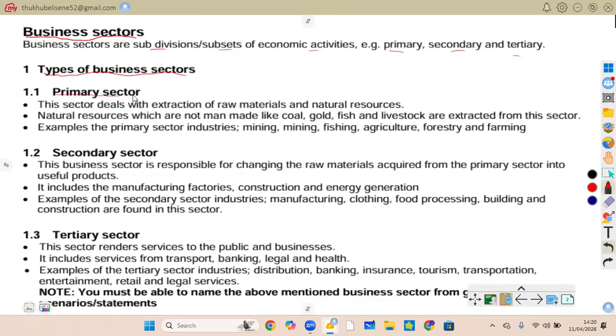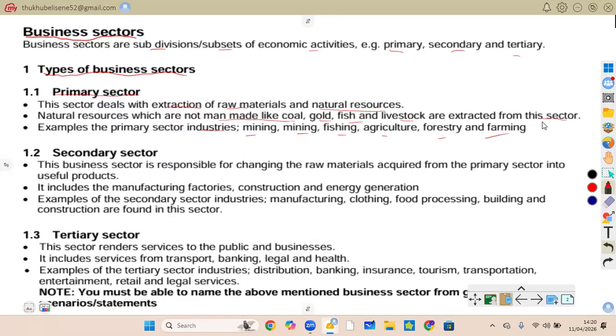We have the primary sector. As it says, this sector deals with the extraction of raw materials and natural resources, which are not man-made. You're talking of coal, gold, fish, and livestock, which are extracted from this sector. Examples of primary sector industries are mining, farming, fishing, agriculture, and forestry. So that is the primary sector.